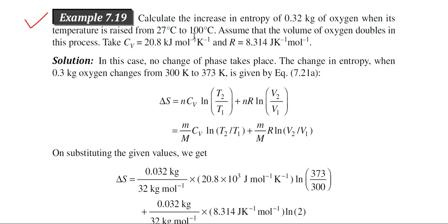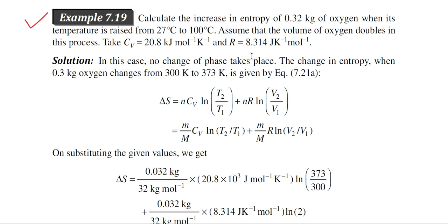Calculate the increase in entropy of 0.32 kg of oxygen when its temperature is raised from 27 degrees centigrade to 100 degrees centigrade. Assume that the volume of oxygen doubles in this process. Take Cv, that is specific heat, this one, and capital R is this one.